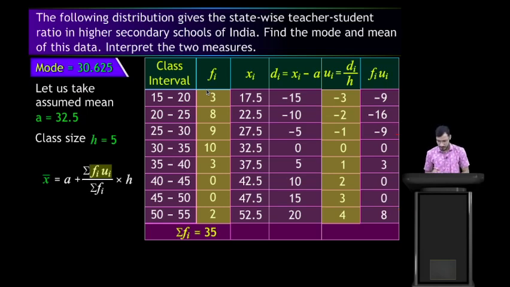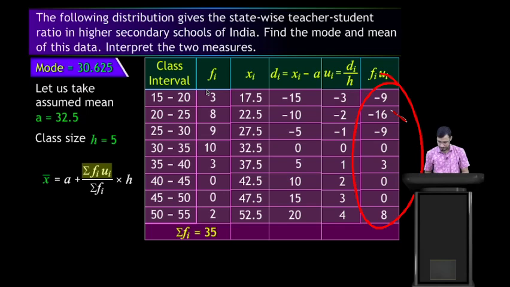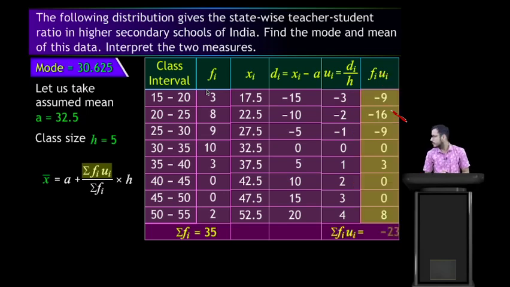Now the summation of the fi ui column. So sigma fi ui is minus 23. Now we have all the values: sigma fi ui, sigma fi, h the class size, and the assumed mean 32.5.